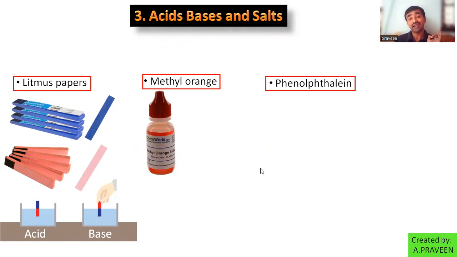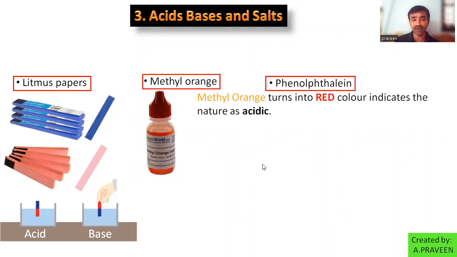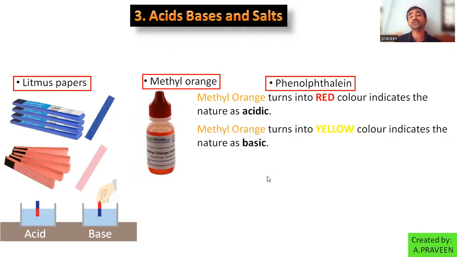So here it can identify the nature: acids, bases, and neutrals. Methyl orange turns into red color, it indicates the nature as acidic. If methyl orange turns into yellow color, it indicates the nature as basic.